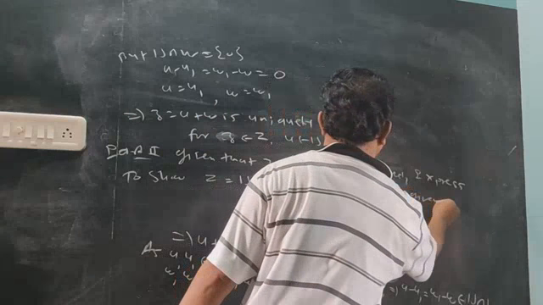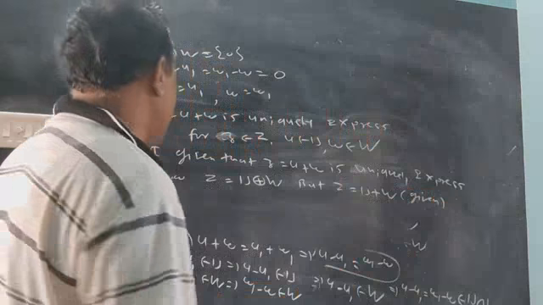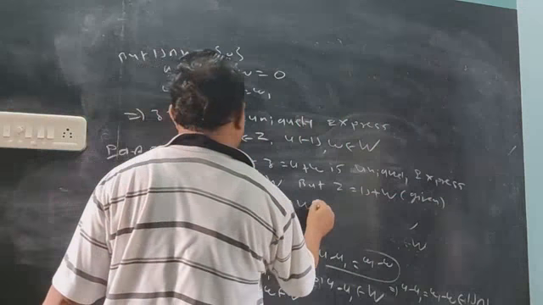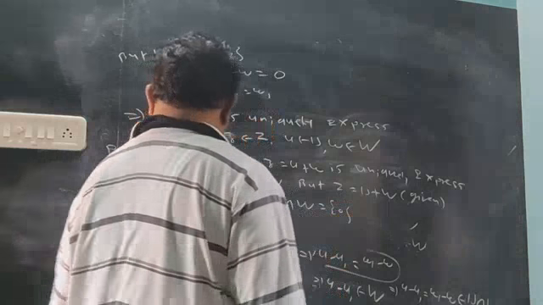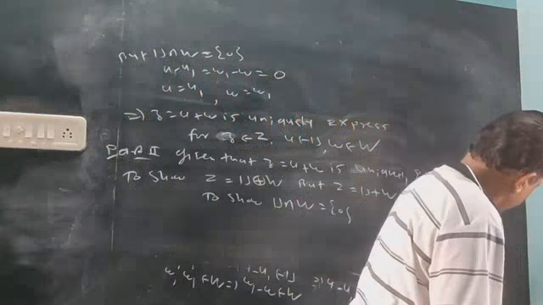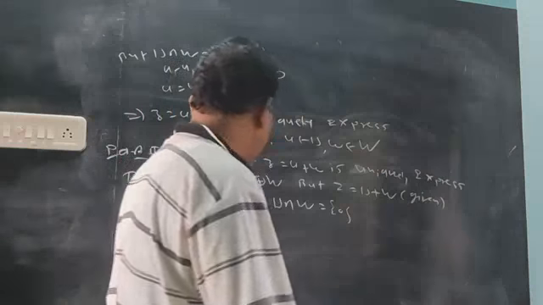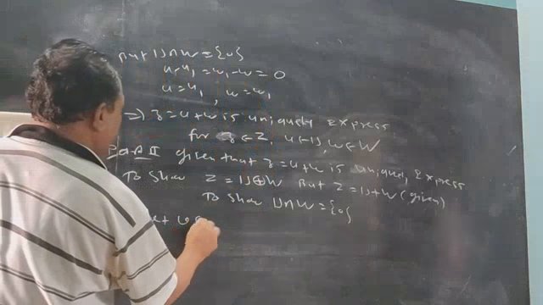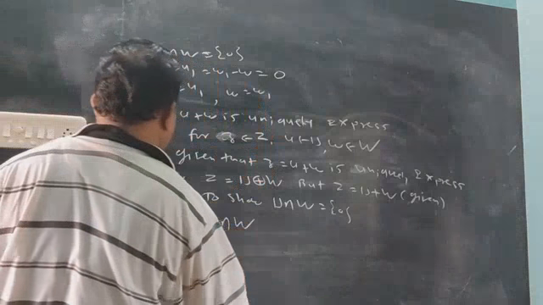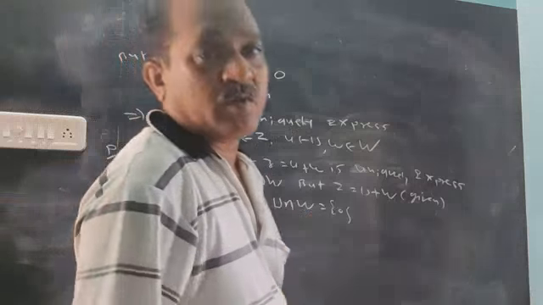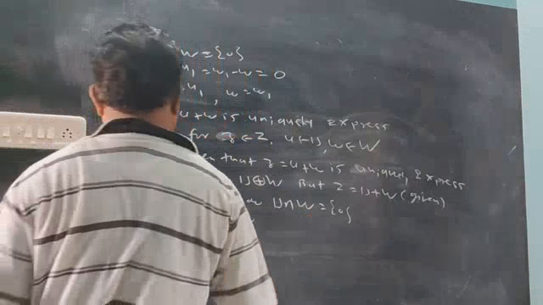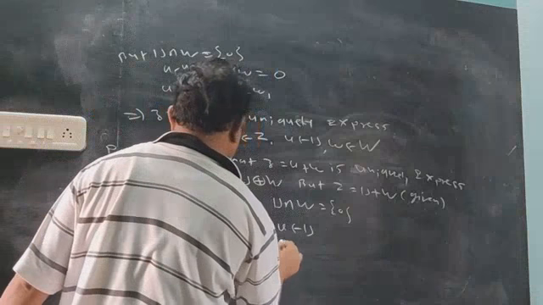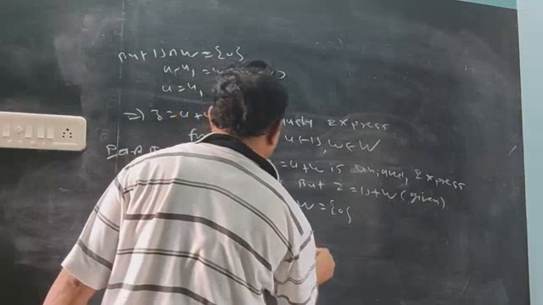So only verify the second point. Now we show their intersection contains only the 0 vector. Suppose it contains a non-zero vector. Let v be one vector belonging to their intersection. We have to show 0, so we take non-zero. So therefore v will be an element of U, and v will be an element of W also.